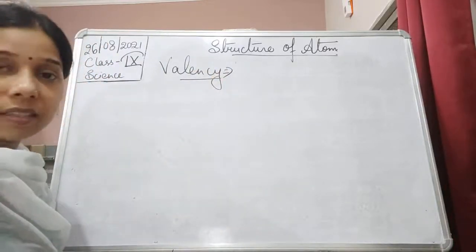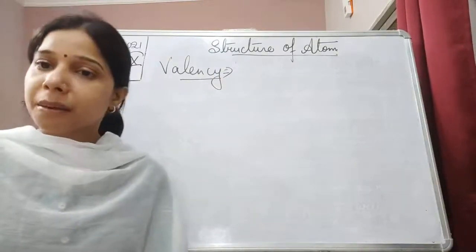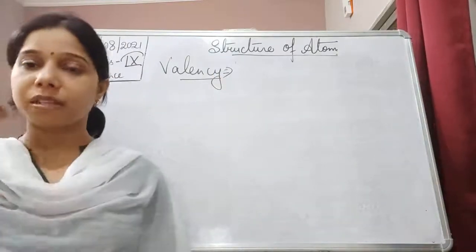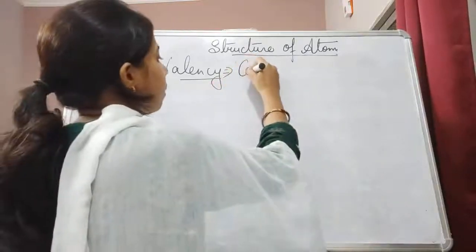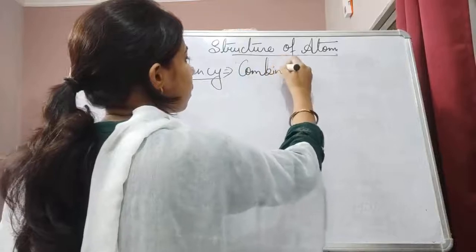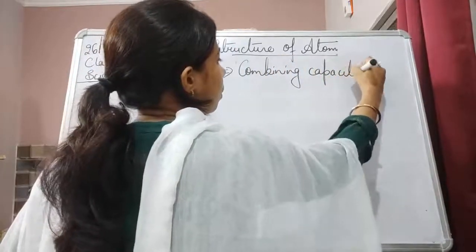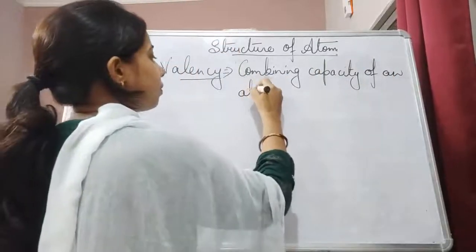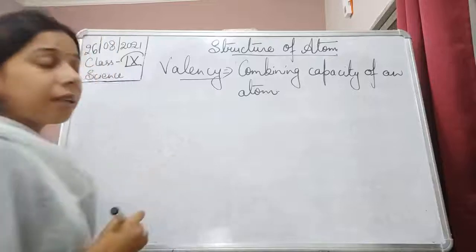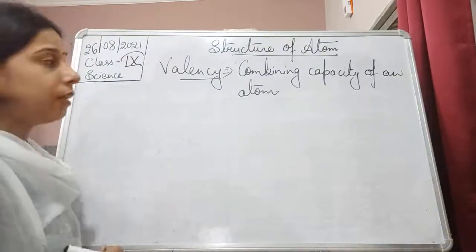What is valency, student? Basically, valency is the combining capacity of an atom. So in general terms we can say valency is the combining capacity of an atom. Combining capacity of an atom is the valency here.